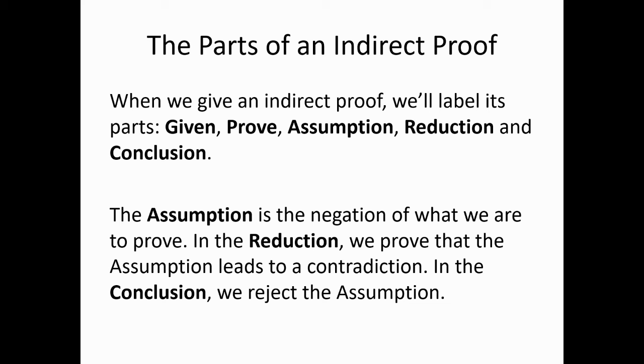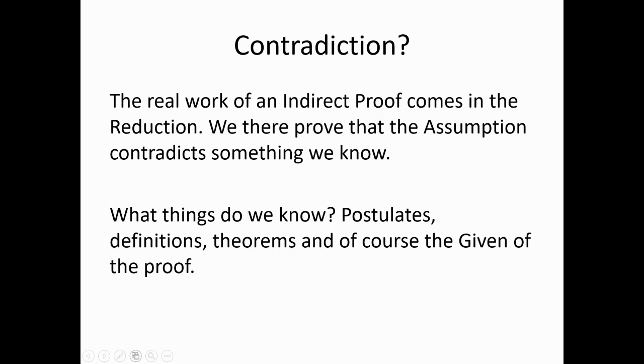In that assumption, we assume the denial or the negation of what we wish to prove. And then in the reduction, we prove that that denial leads to a contradiction. That is a statement that is impossible. And then in the conclusion, we say, since the assumption leads to this impossible consequence, it must be false. But since the assumption was the negation of what we wish to prove, and since it's false, what we wish to prove is, as a matter of fact, true.